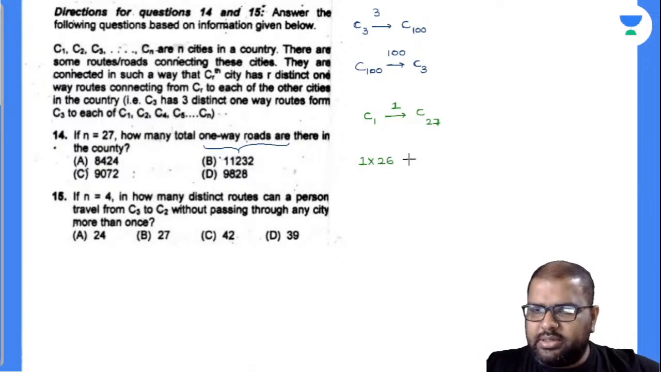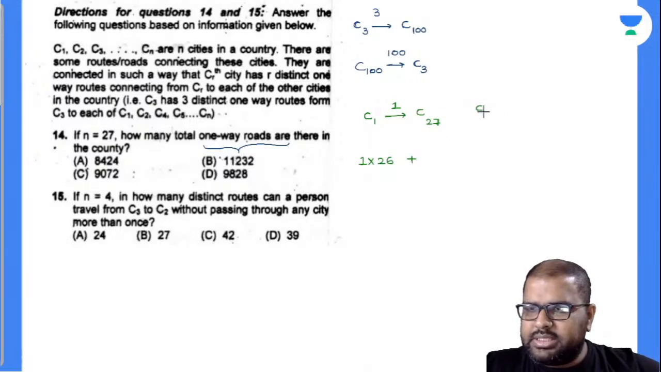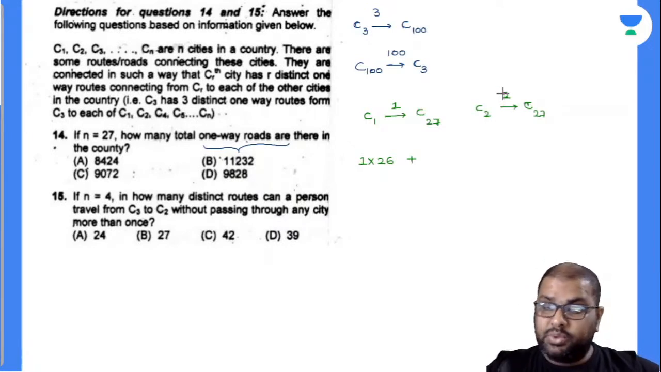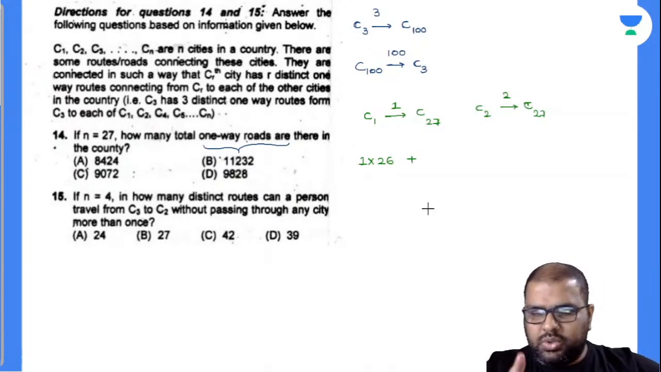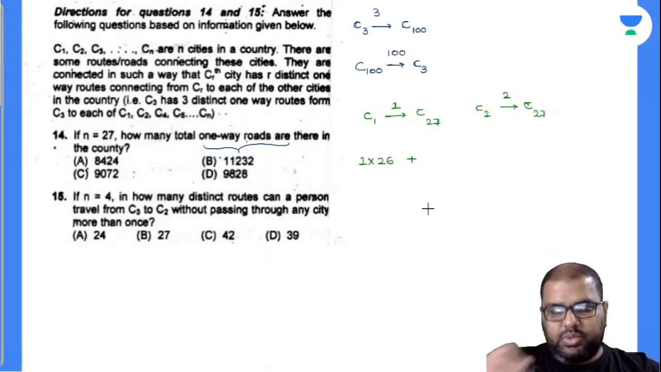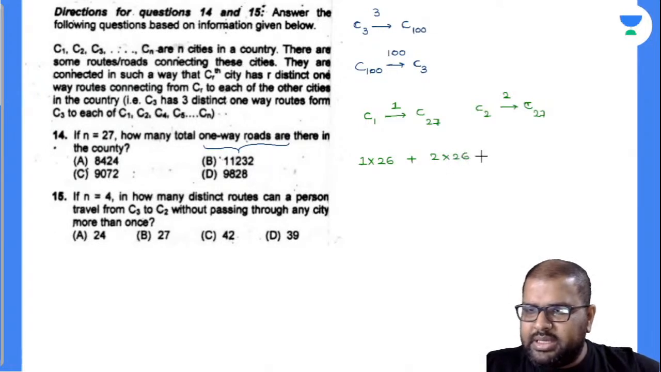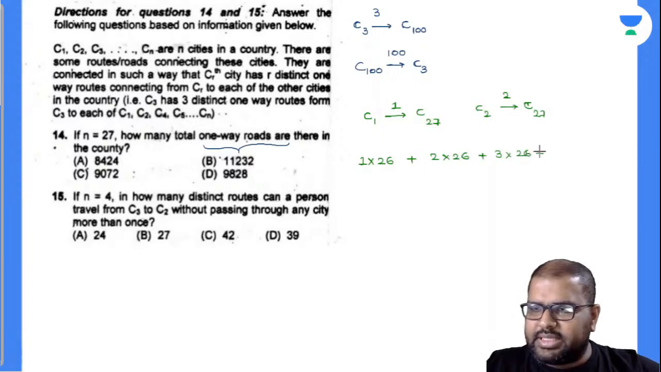Come to the next one. I'll write down C2 here. C2 to C27, how many routes will be there? 2 routes will be there. Am I right or wrong? C2 to C1, 2 routes. C2 to C3, 2 routes. So how many cities are there apart from C2? 26 cities are there. In between each of those cities, how many routes are there? 2 routes. 2 into 26. Similarly, 3 into 26. Similarly, 4 into 26.